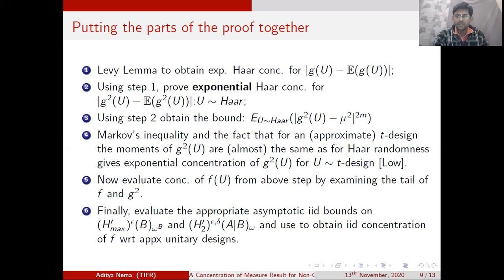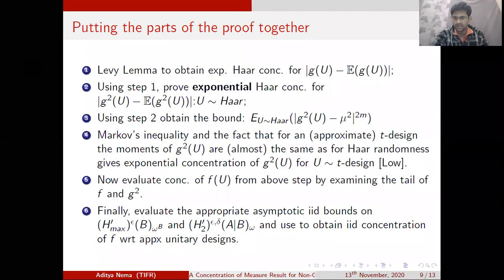In other words, we are applying Low's technique now. The last step of Low's technique, where we apply Markov's inequality and replace the moments with respect to Haar with the moments from designs, gives us the value of t for the t-design and also the approximation parameter. The approximation parameter is chosen so that the moments are more or less equal with respect to Haar and design.